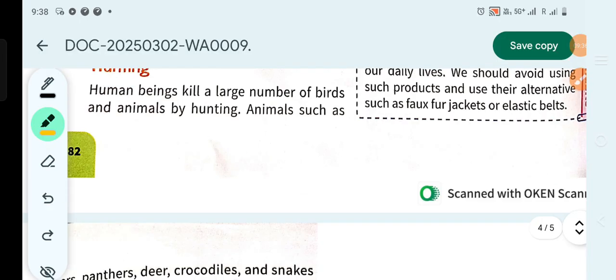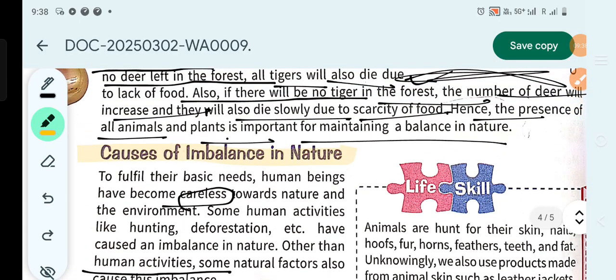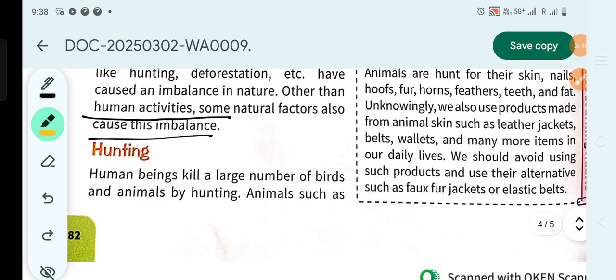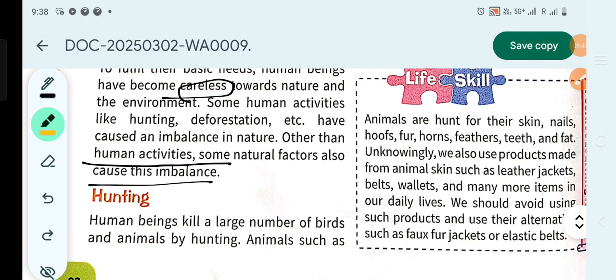Now, you may feel a bit of sadness to know that animals are hunted for our advantage, like things that we don't even care about, we just get them and throw them. Animals get hunted for their skin, nails, hooves, fur, and even teeth and fat. Unknowingly, we use products made of animal skin and animal meat itself.